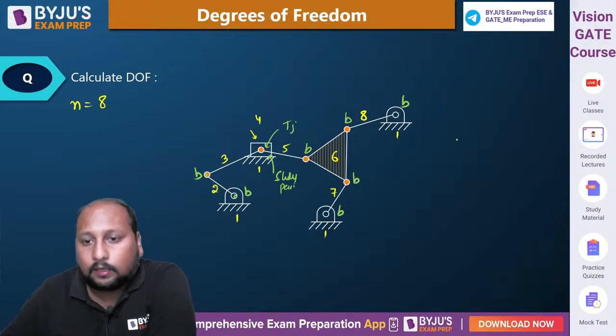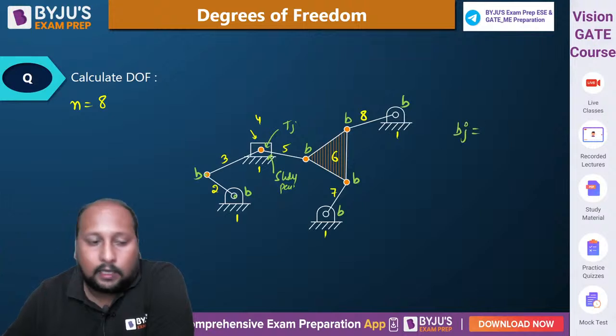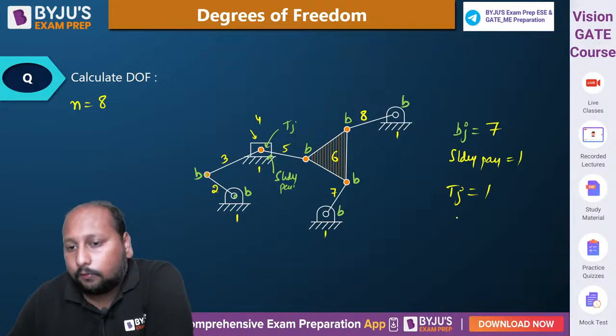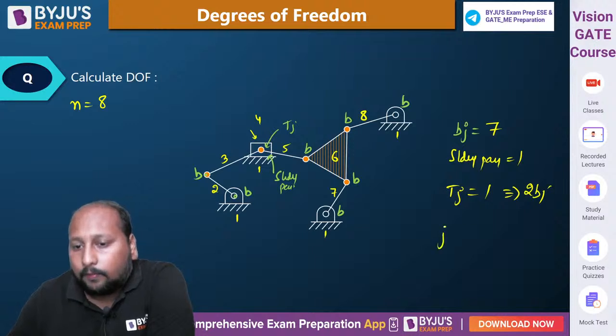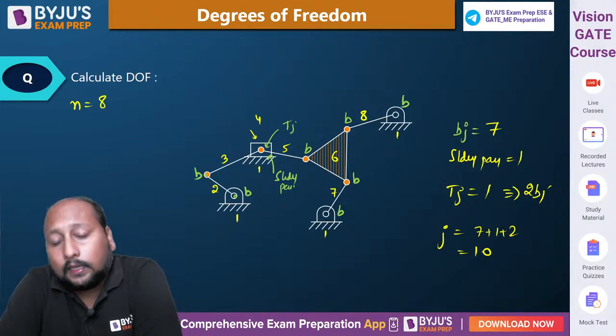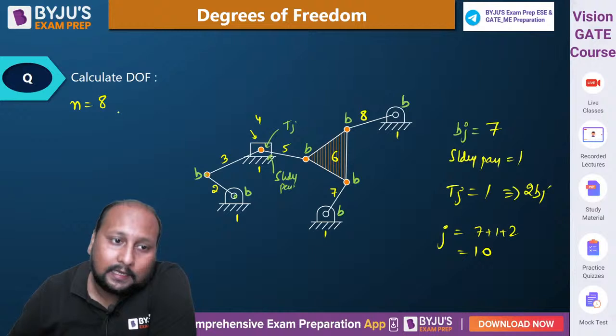Number of binary joints is equal to how much? 1 2 3 4 5 6 7. और एक स्लाइडिंग पेयर है, 1 स्लाइडिंग पेयर. और टर्नरी जॉइंट कितना है? There is 1 ternary joint. We know that 1 ternary joint is equal to 2 binary joints. In total number of binary joints is equal to 7 + 1 + 2, that is 10. ठीक है. हमारे पास in total there are 10 number of binary joints, so j is equal to 10.